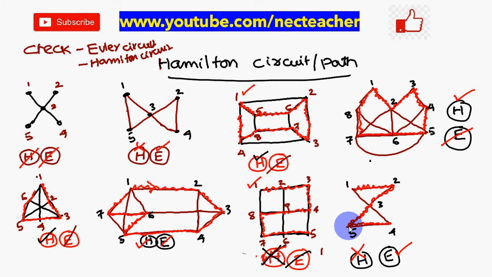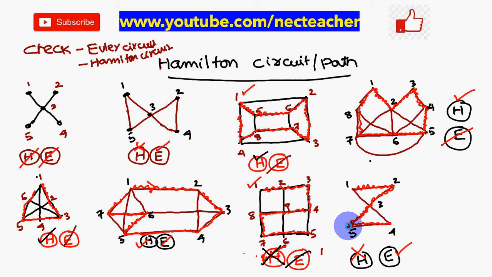Next, for the last diagram, here degree 2, degree 2, degree 2, degree 2. So Euler circuit exists. Hamilton circuit not possible. This is the way to study Hamilton circuits and Euler circuits. Okay. So next, what you have to finally remember is, Hamilton means vertex, Euler means edge. You have to remember.